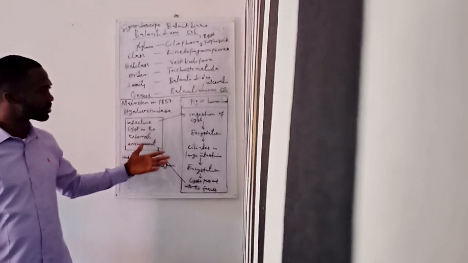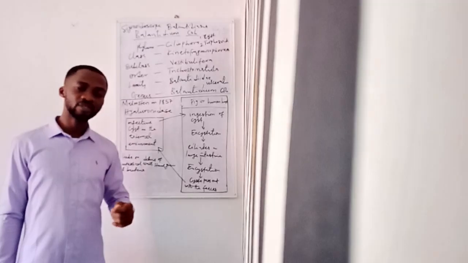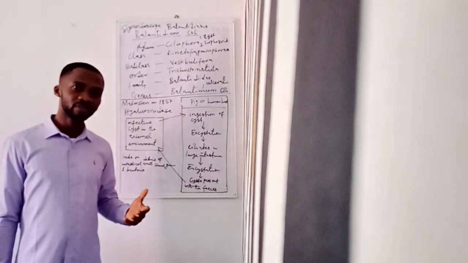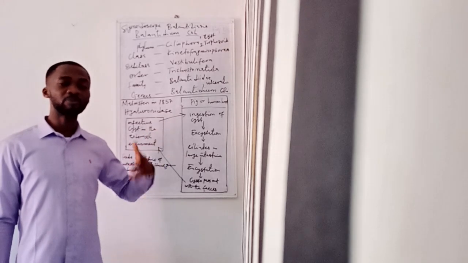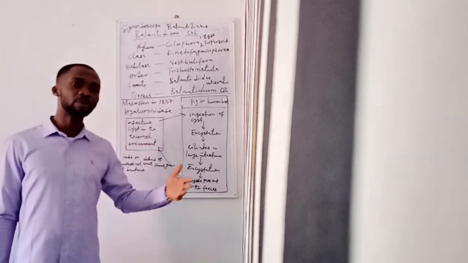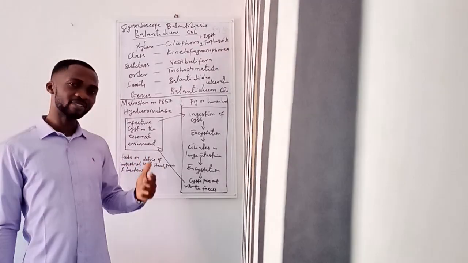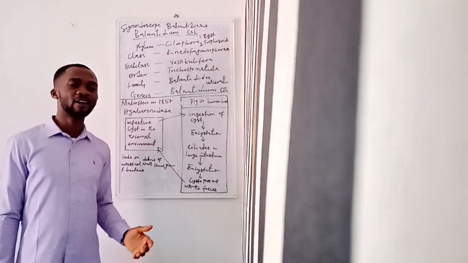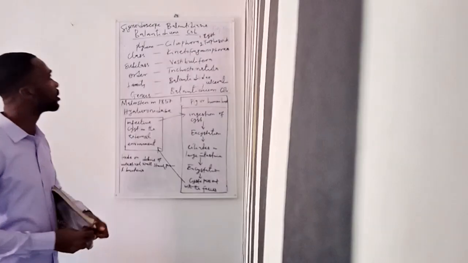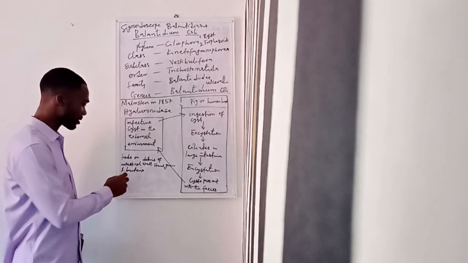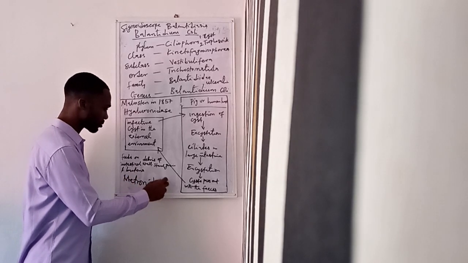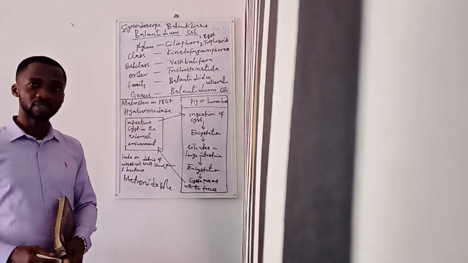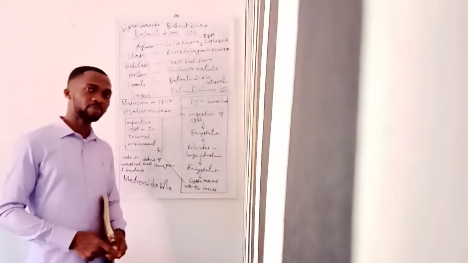Then of course treatment. For the treatment, you use the same drug that people use for intestinal amoebiasis. Intestinal amoebiasis is a disease that is caused by Entamoeba histolytica. So the drug of choice, which we talked about in the previous class, is metronidazole. So this is used for treatment. It can also be used to treat this particular disease, balantidiasis.